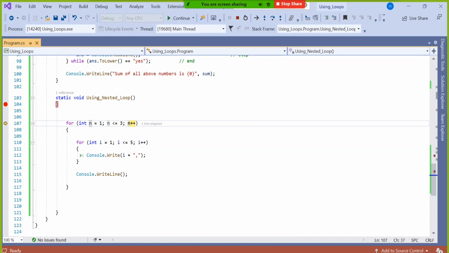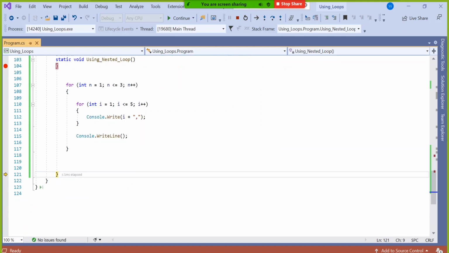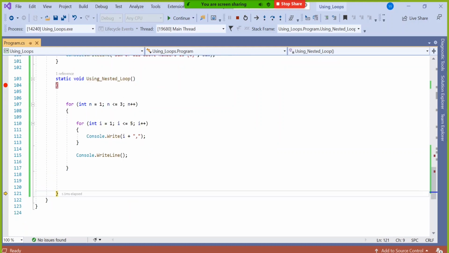Again it will go n plus plus. It is not that intelligent that it will understand my n is over. It will increment it. 3 becomes 4, then again it checks: is it less than or equal to 3? Then your processor will say no, no, no, n is 4 now, I will not allow you because the condition is false now. Then it will not go inside anymore, and then it will come to the extremely last line 121.